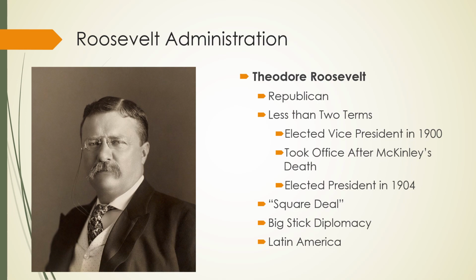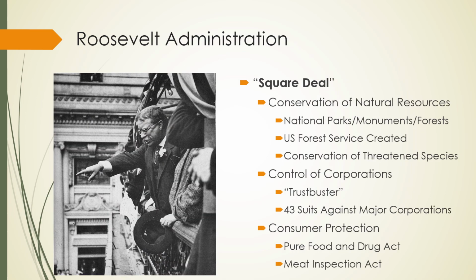We're going to look at basically 3 things. We're going to look at his square deal. We're going to look at his foreign policy, which we call big stick diplomacy, and then some interventions in Latin America. All right, so we're going to start with the square deal. The square deal is definitive of the progressive era. So think about the video where we talked about the progressive era. Now imagine that this is a continuation of that lecture. Or at least, I'm sorry, not this video, but this slide here.